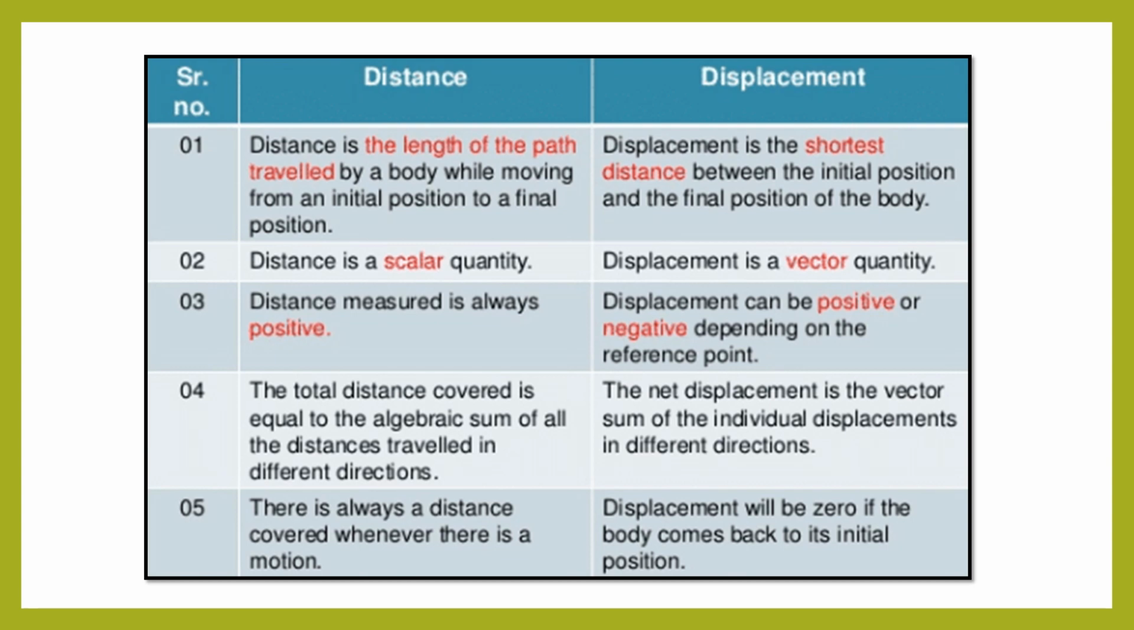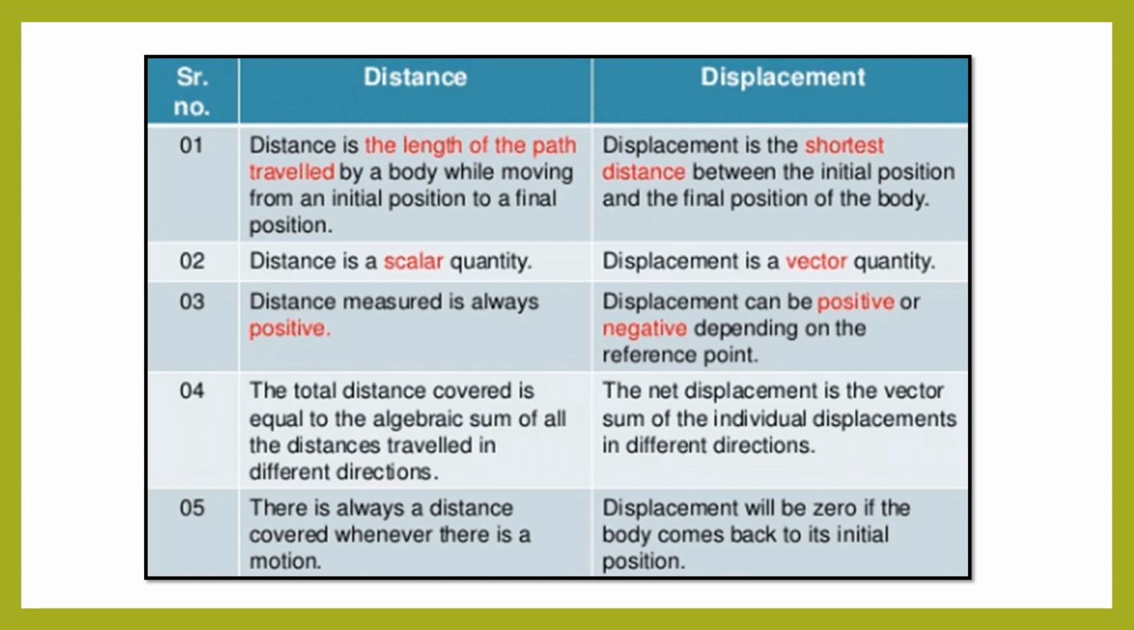Now, after looking at the concepts of distance and displacement, let us see, children, the difference between distance and displacement. Distance is the length of the path traveled by a body while moving from an initial position to a final position. That means it is the actual path traveled by an object from initial position to final position. Whereas displacement is the shortest distance between the initial position and the final position of the body.